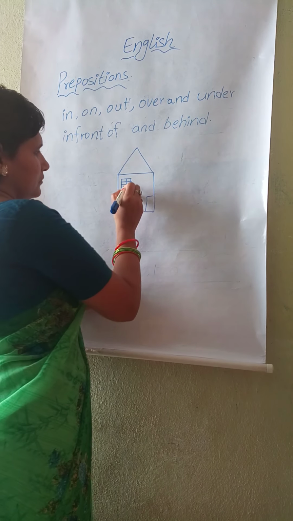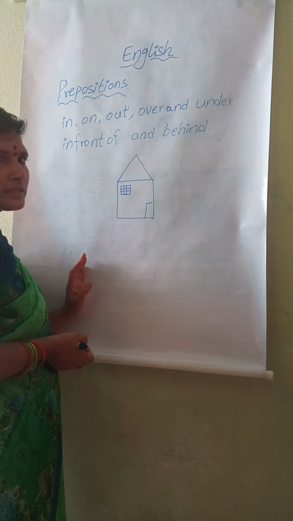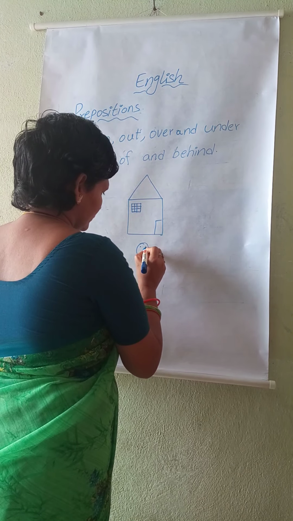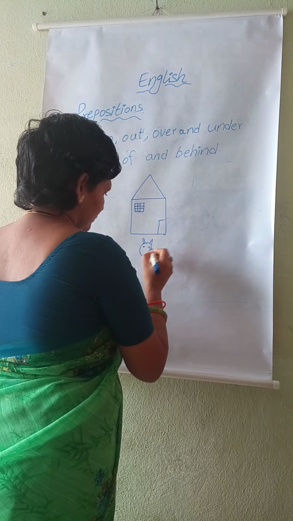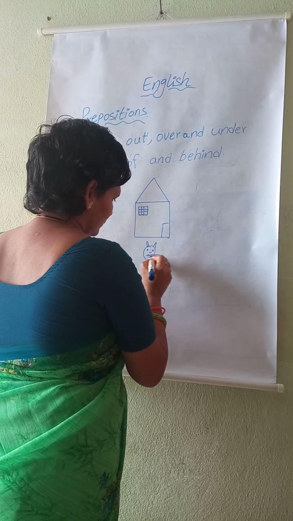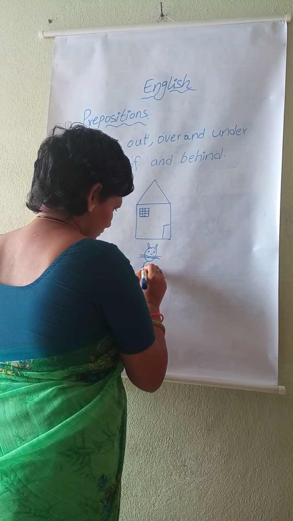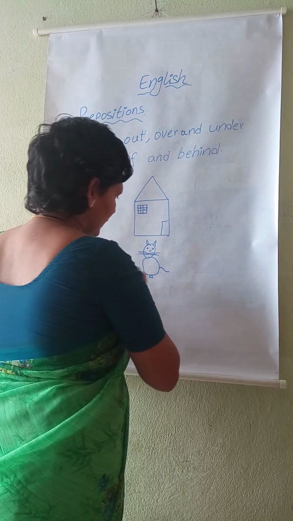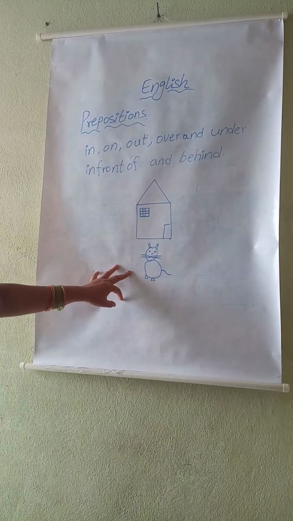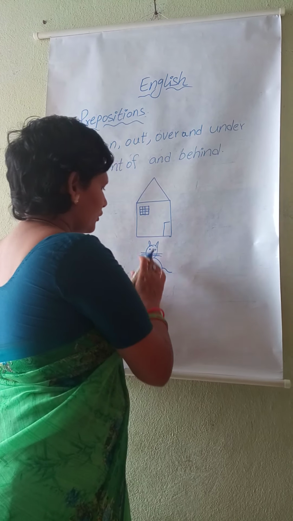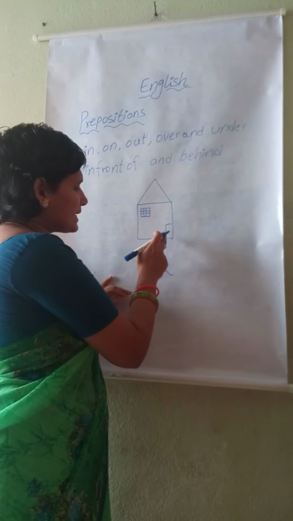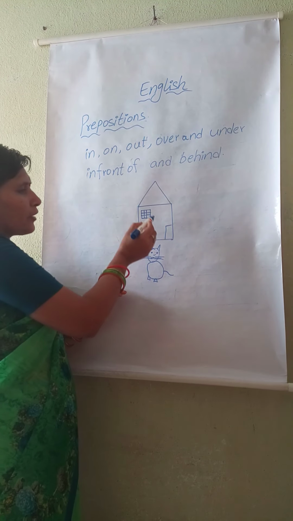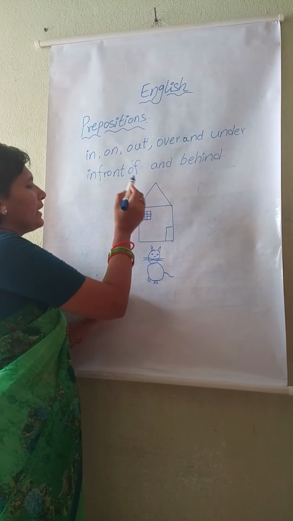What is this? Good. This is a house. Okay. What is this? Cat. Very good. Where is the cat? Good. ఇంటికి ముందు వైపు ఉంది. The cat is in front of the house. Where is the cat? The cat is in front of the house.